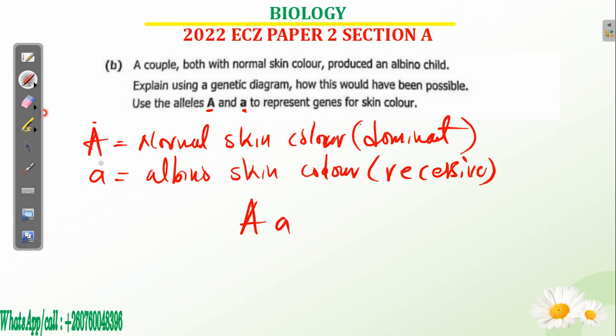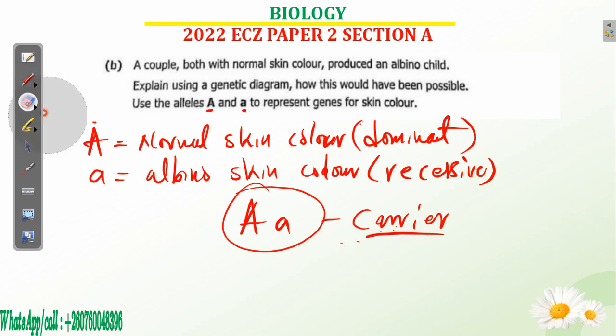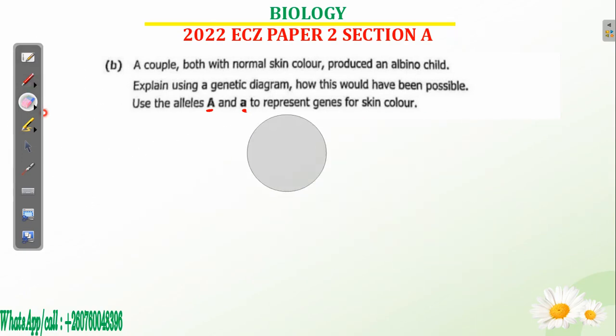The same applies to this couple. They appear normal for the skin color, but inside they have a recessive allele for albinism. So this albinism can manifest in the offspring. This is the genotype. So we have the male carrier and also the female carrier in this case. Hope that is clear. Now let me show you the genetic diagram. If you haven't understood that, I have a video that will make you understand.